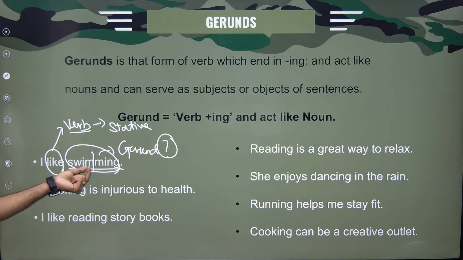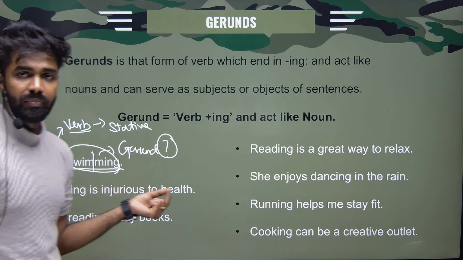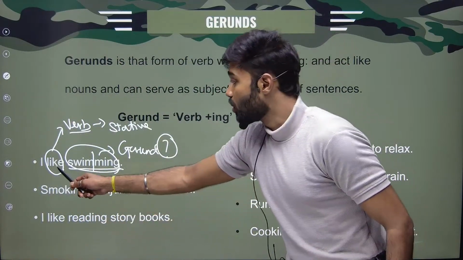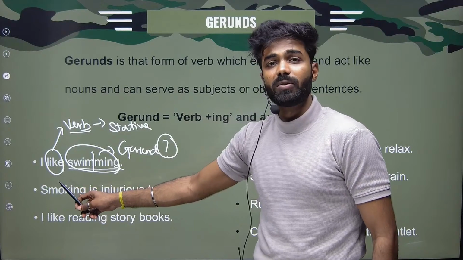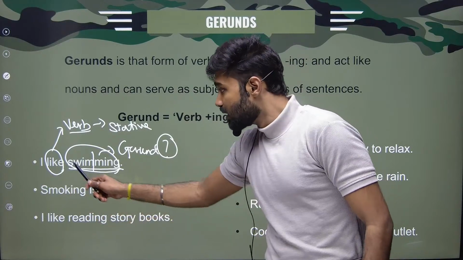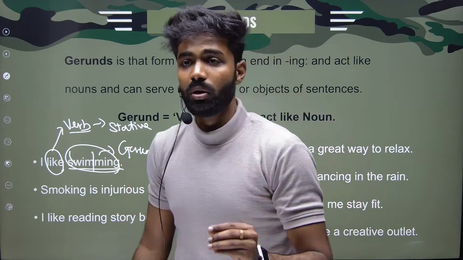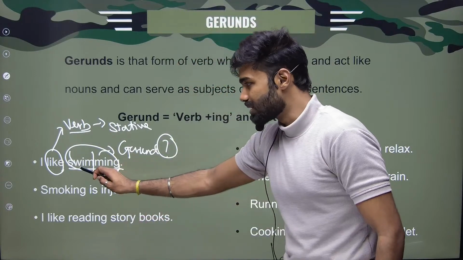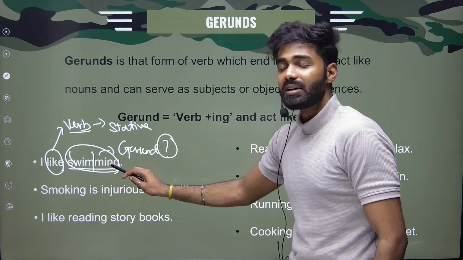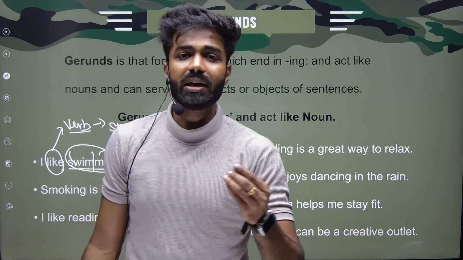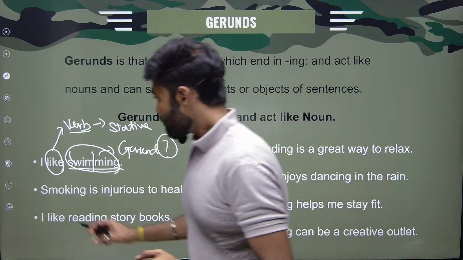In this sentence, are you swimming? No. You're liking. You're talking about the way you feel about swimming. So here, swimming is considered a noun. But we call it a gerund because it is a verb plus ing and it is acting like a noun. The process of swimming, the way I enjoy with the water. So it is a gerund.